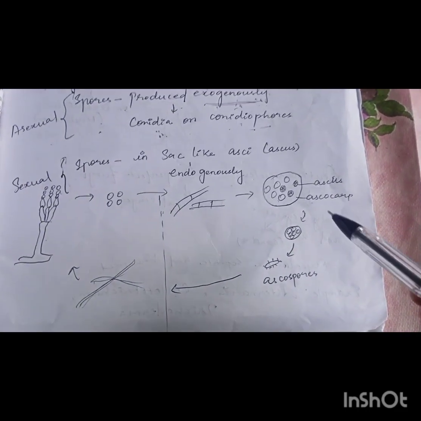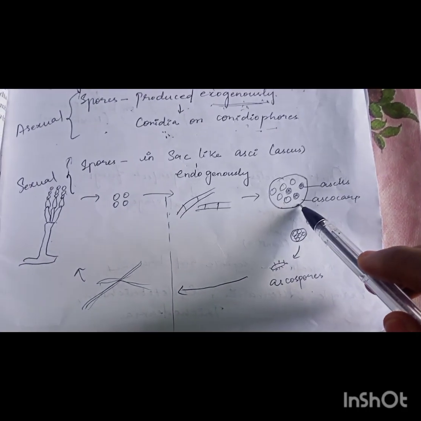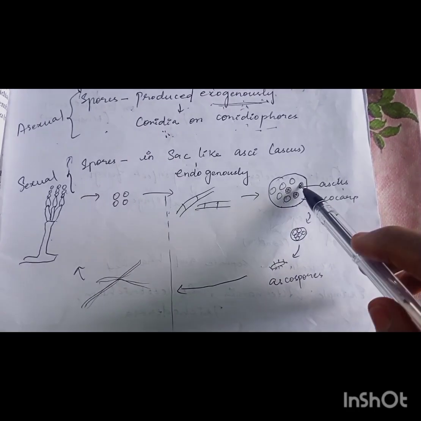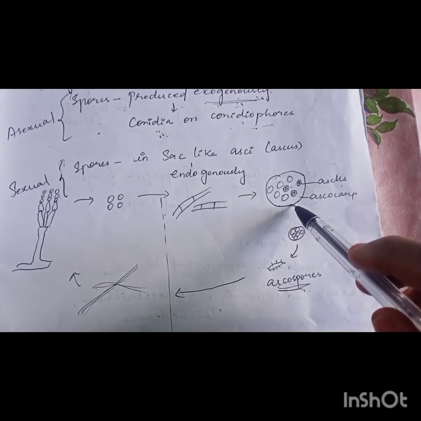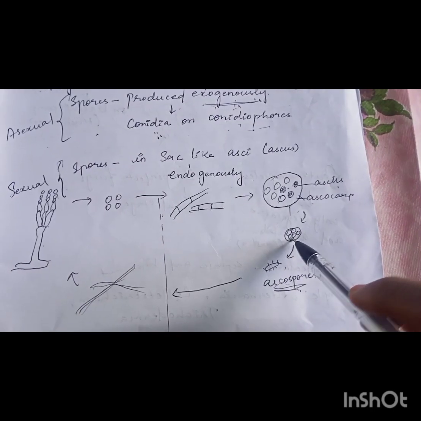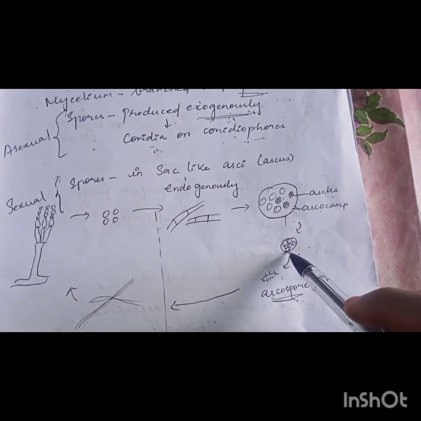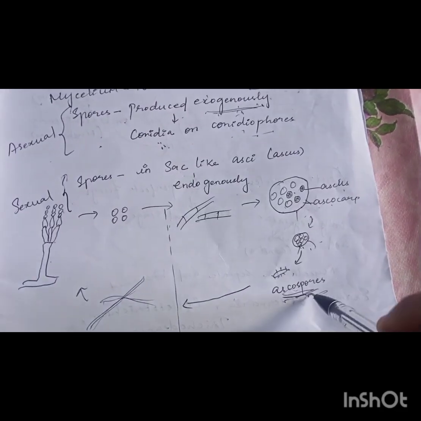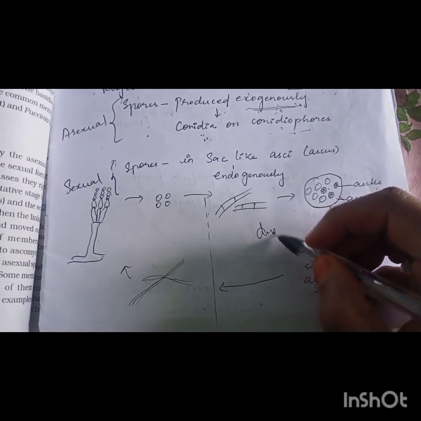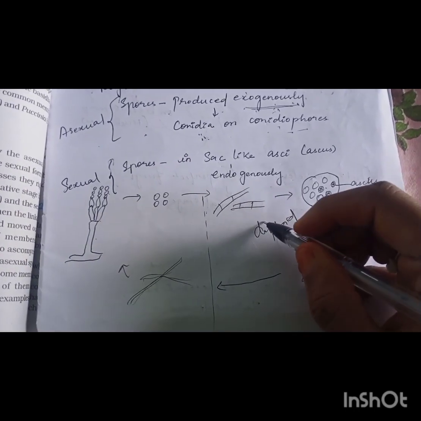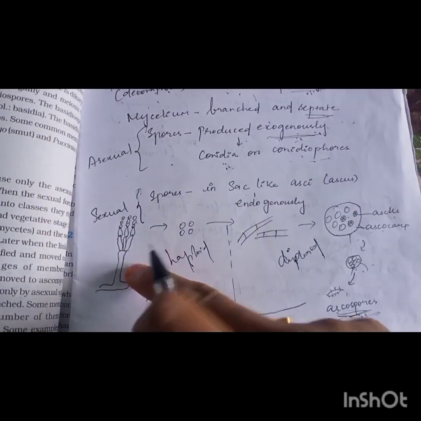Sexual reproduction takes place inside the ascocarp, which bears numerous asci. Inside the ascus, ascospores are present. So this ascocarp will rupture and liberate the asci, which is the plural of ascus, and when these rupture, the ascospores are liberated. So sexual reproduction, as we have already seen, is a diploid stage, and it will grow into these haploid spores.